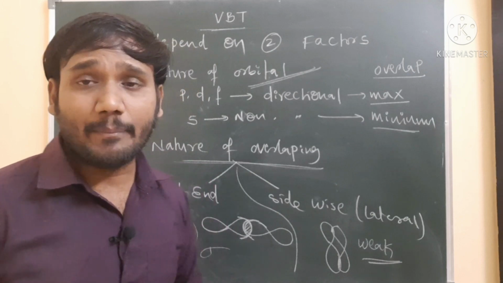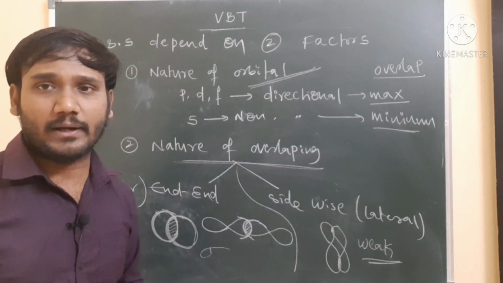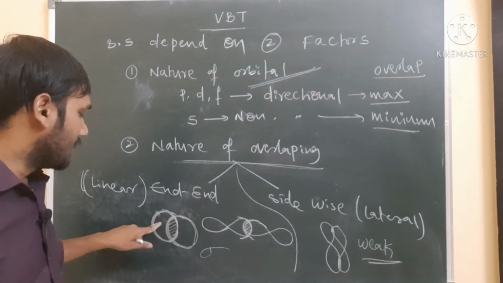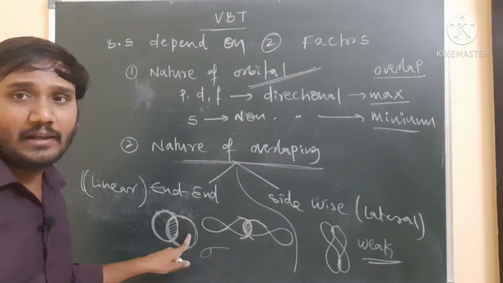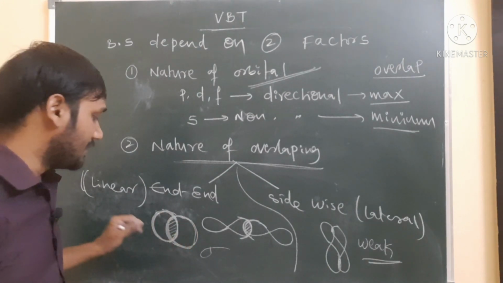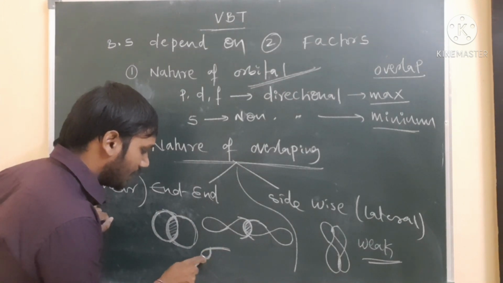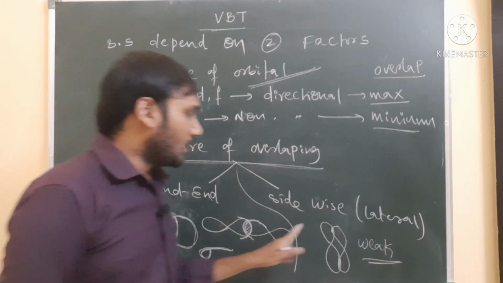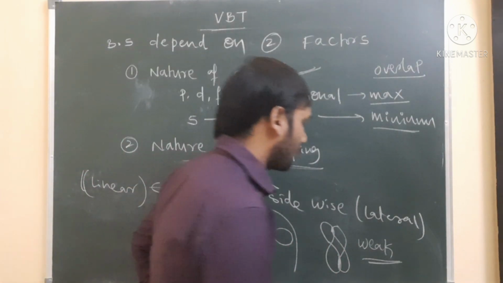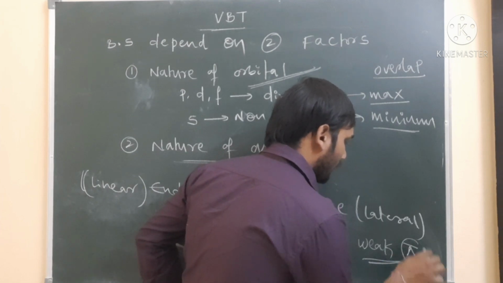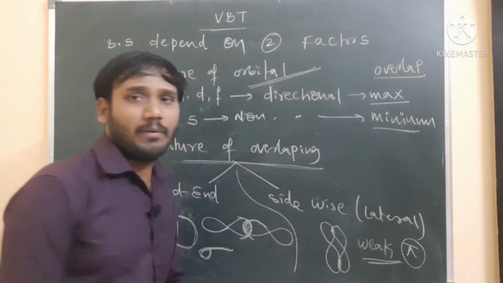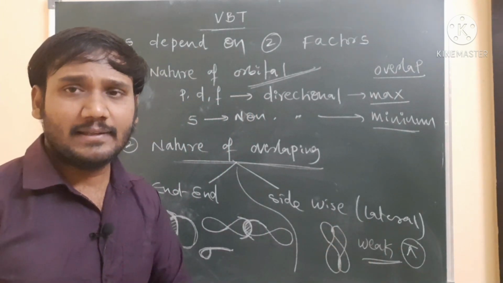Depending on the type of overlapping, different bonds are possible between the two atoms. If the two atomic orbitals of the two atoms, for example two hydrogen atoms, overlap by the end-to-end process, the resulting bond is called a sigma bond. Next, if the two atomic orbitals of the two atoms overlap by the sidewise process, the resulting bond is called a pi bond. The sigma bond is a strong bond and the pi bond is a weak bond.